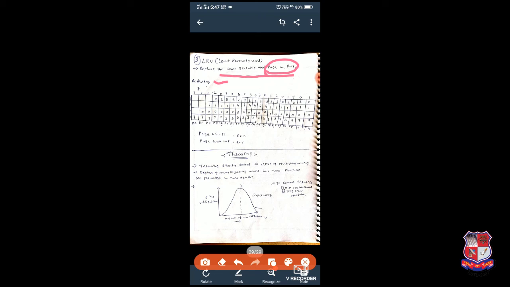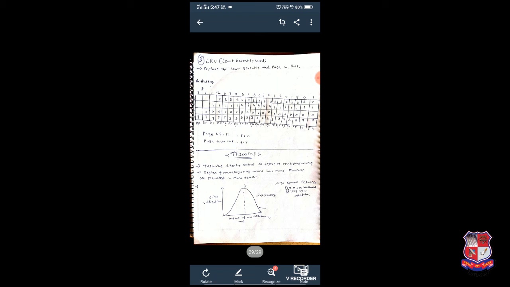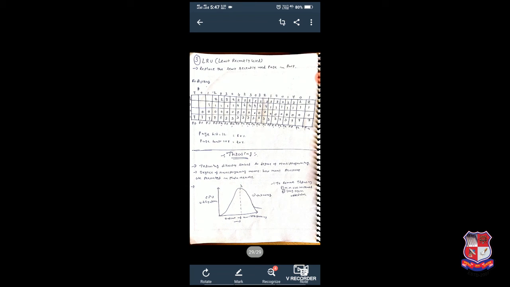We have a reference string and frames. Here we have frame 1, frame 2, frame 3, frame 4. Our frame size is 4. So we will start from frame 1, from bottom to top. Now the first page is 7.